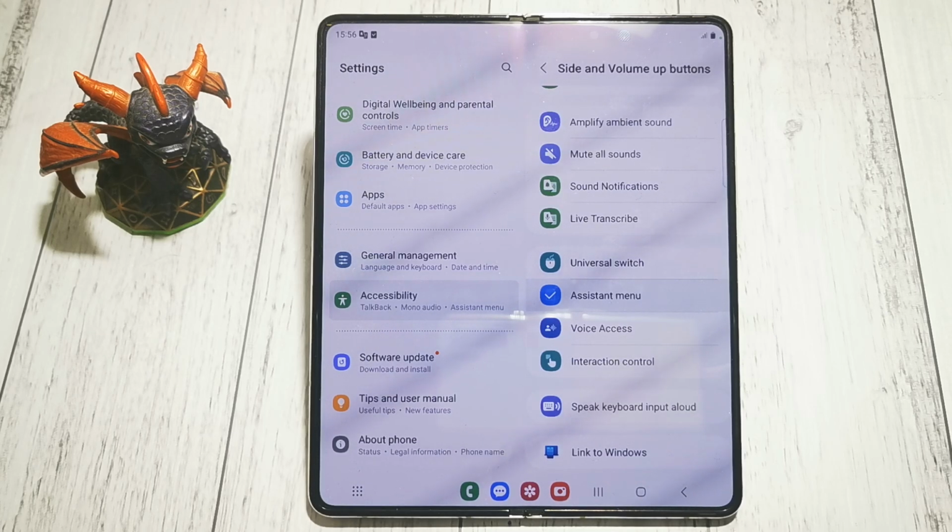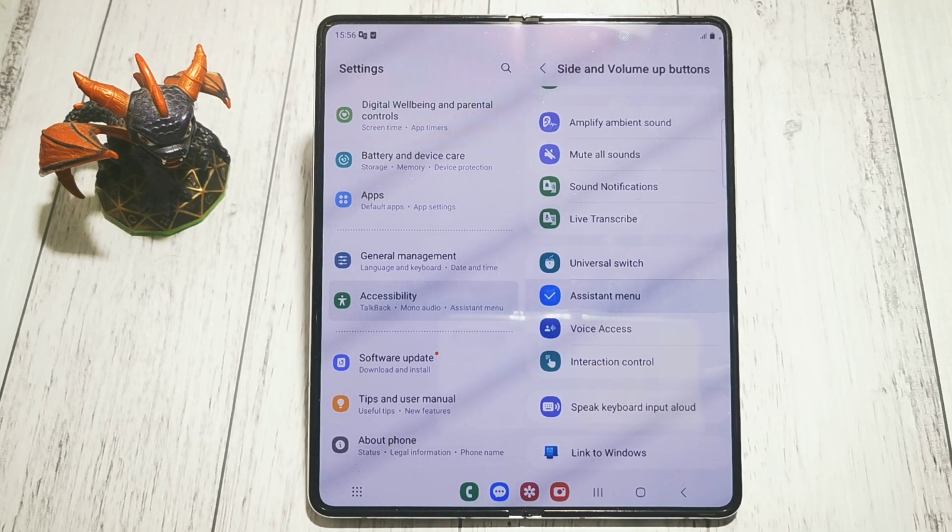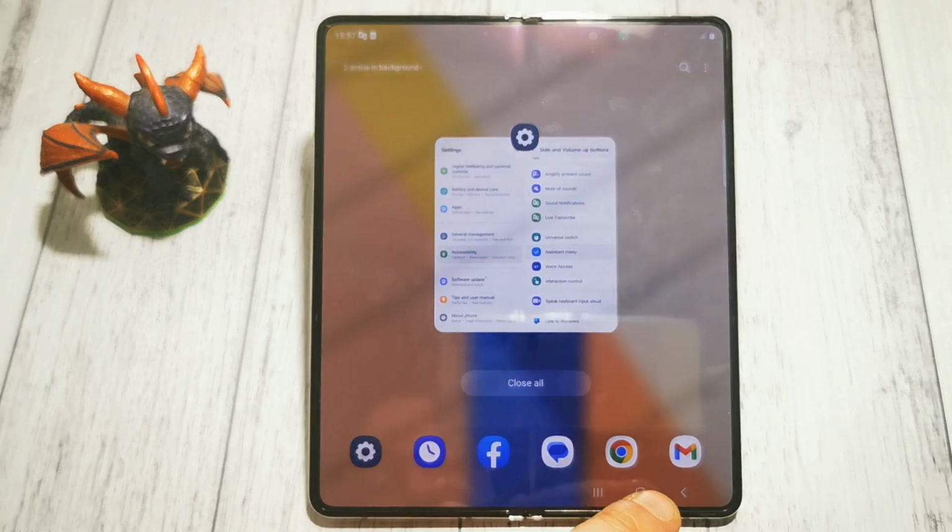Today I will show you how to set up voice access shortcut using our volume up button and our side button or power button in Samsung Galaxy Z Fold5. So, how to do it?